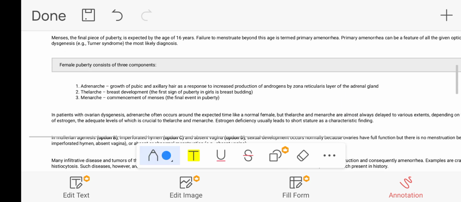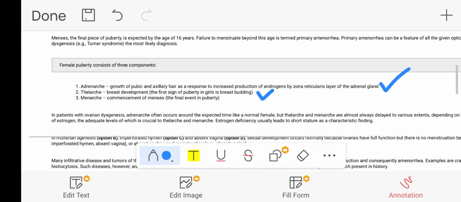During female puberty, there are three essential components. The first component is adrenarche, growth of the pubic and axillary hairs as a response to increased production of androgens by the zona reticularis layer of the adrenal gland. Second is thelarche, breast development. The first sign of puberty in a girl is breast budding. Number 3 is menarche, commencement of menses, the final event in puberty.